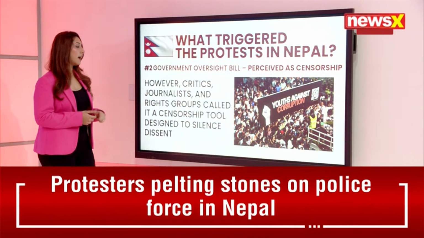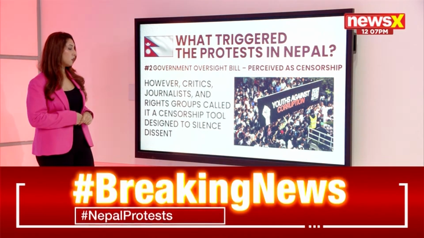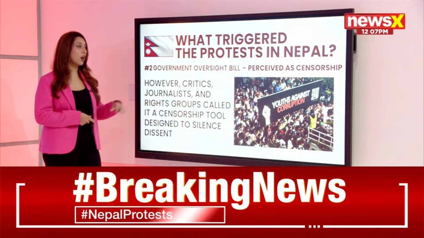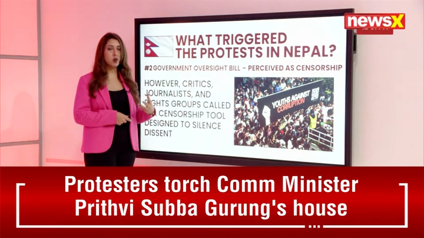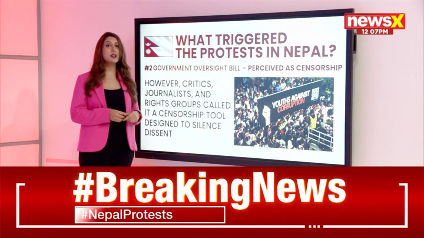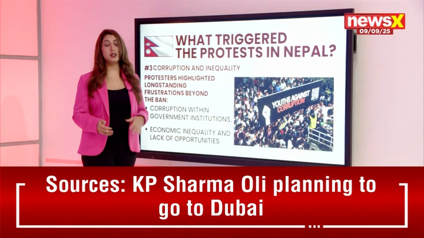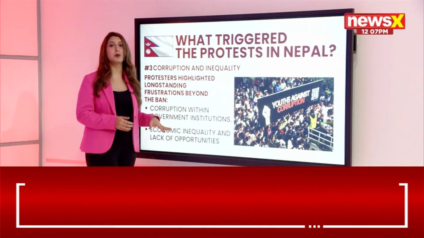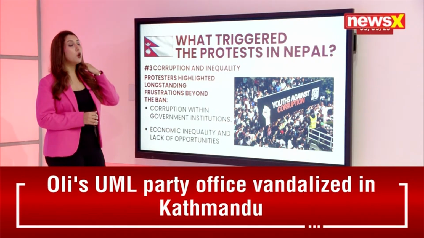However, critics, journalists and rights groups have called it a censorship tool designed to silence dissent. They all have collectively, in speaking to media outlets from across the world, said that this is an attempt to curb the freedom of expression, and a means of censorship to block dissent.